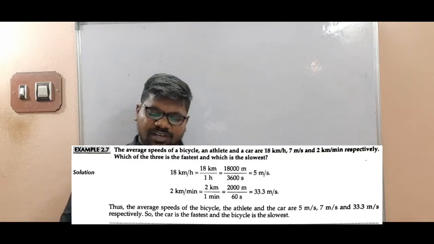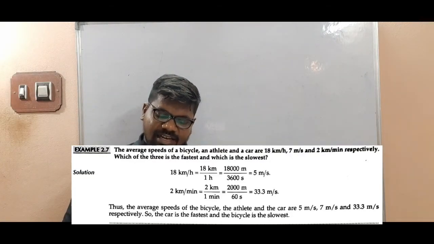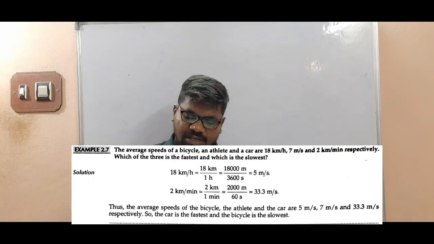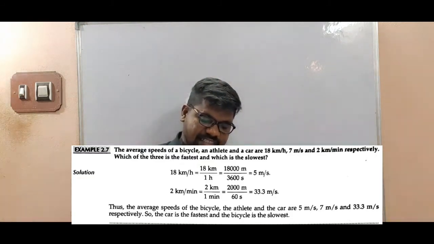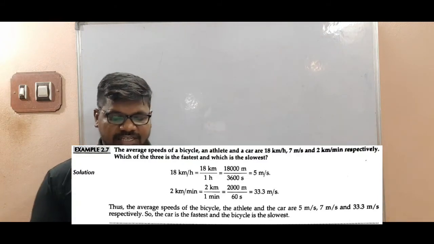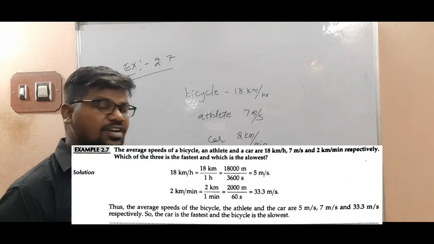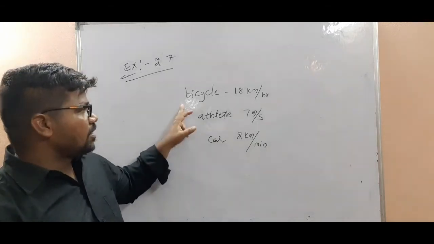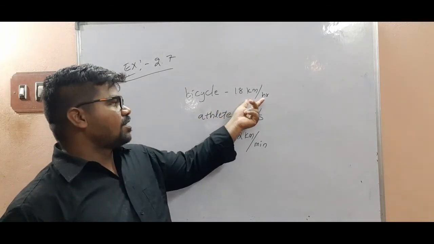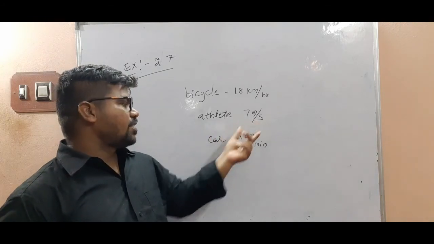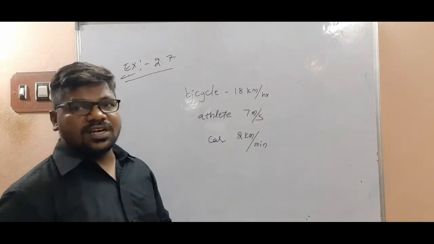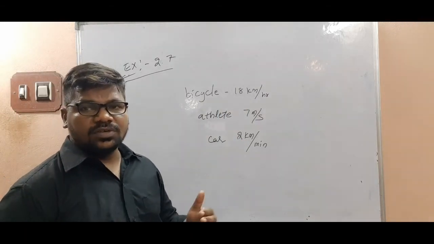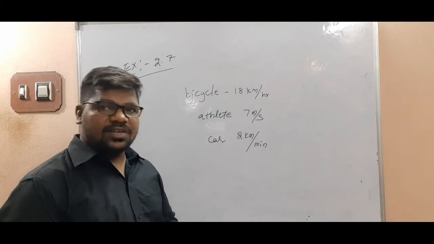Example 2.7. The average speeds of a bicycle, an athlete and a car are 18 kilometer per hour, 7 meter per second, and 2 kilometer per minute respectively. Which of these three is fastest and which is slowest? From the given data, bicycle speed is 18 km per hour, athlete 7 meter per second, car 2 km per minute. Here the quantities are not all in the SI system, so first we need to convert all to meter per second.